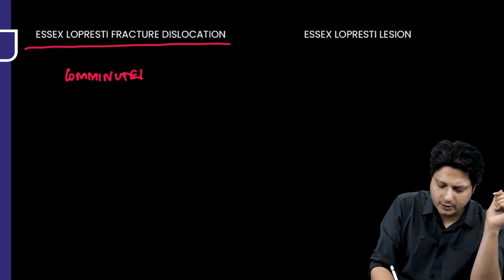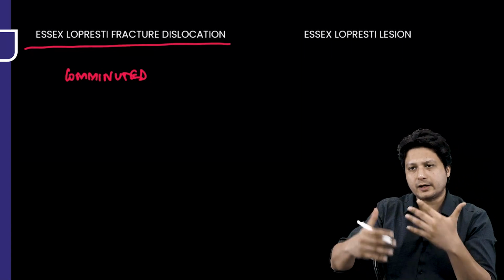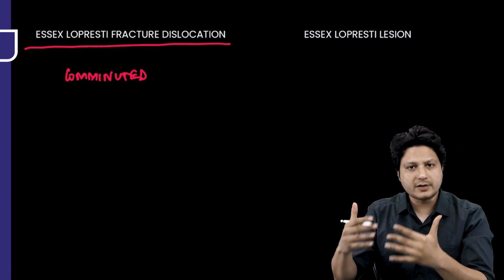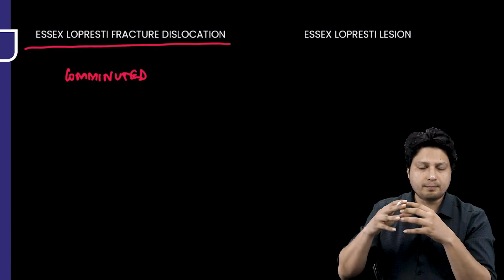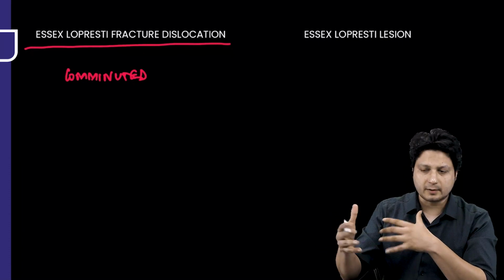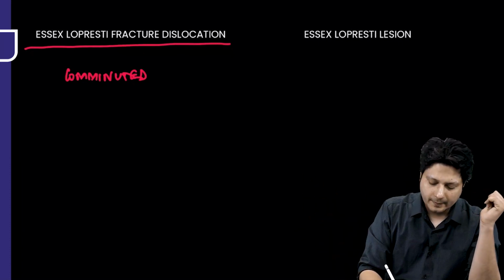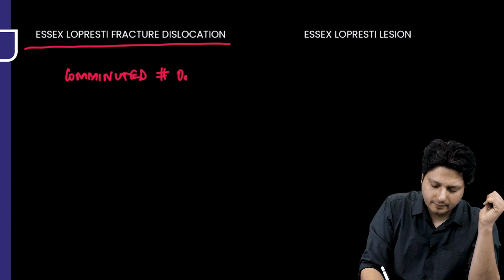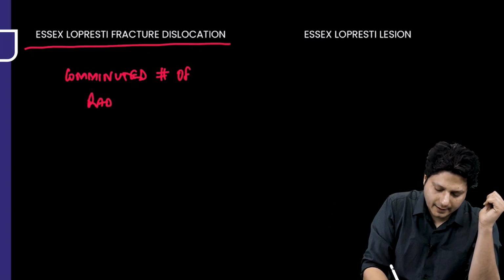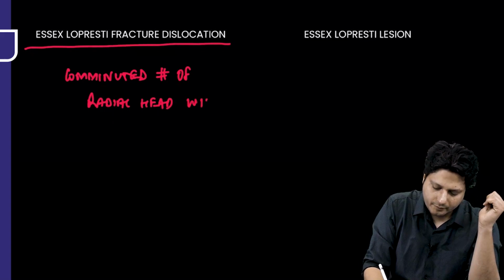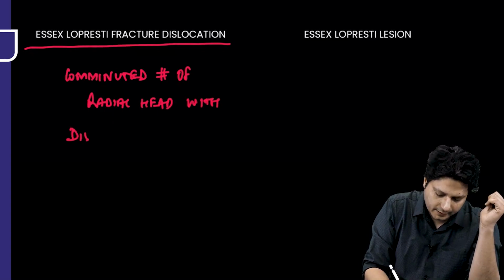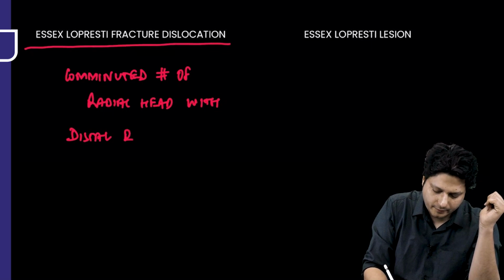All of you know what comminuted means. Comminuted means when any single bone is fragmented or broken into multiple pieces. That means two or more than two fracture lines. So comminuted fracture of the radial head with distal radio-ulnar joint